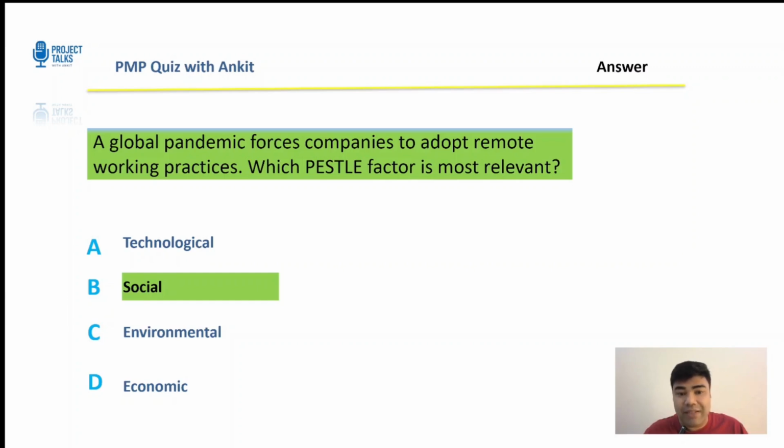Understand, it does affect the environment a lot, but it was not an environmental issue. Economic, there are economic impacts, but the root driver is a social behavior. Now, if you see words like people, behavior, or work practices, lean towards social. I hope you liked that question. I hope it was a challenging one. Let's get to the next one.